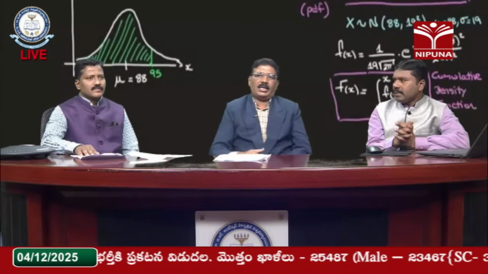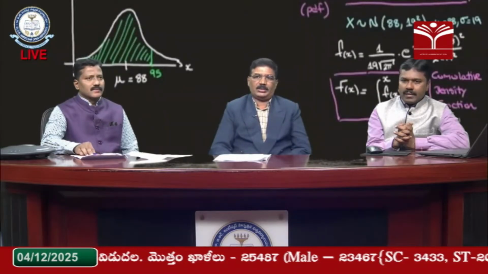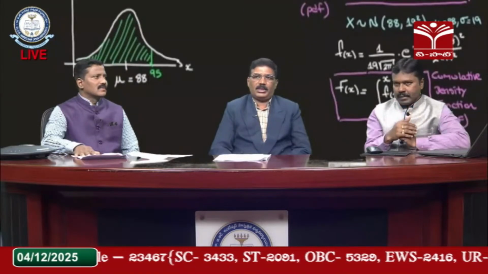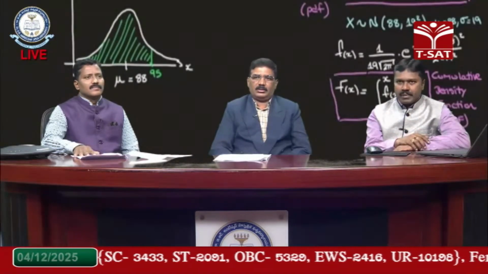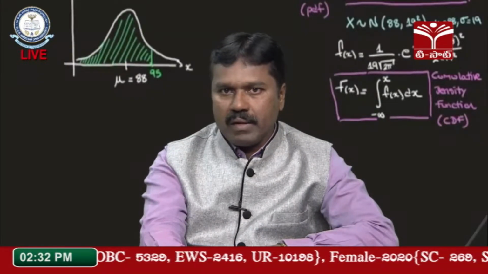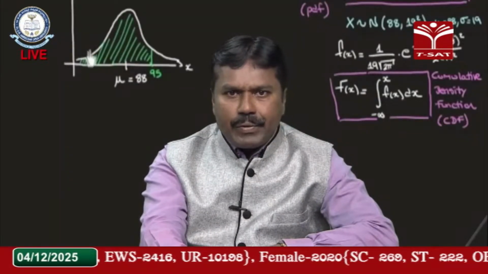Z1 and Z2 in standard normal tables. What I said just now, how area properties are used while discussing the problems, I am going to explain with a few example problems here. So, application problems on the normal distribution. The first example problem is: